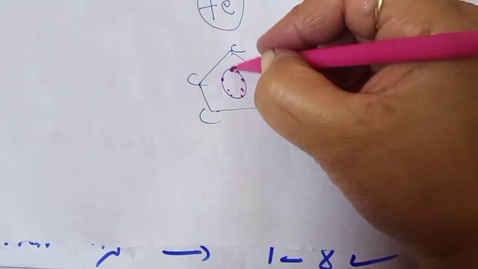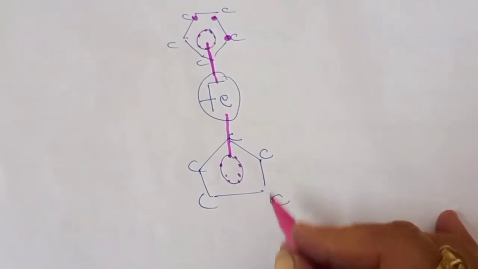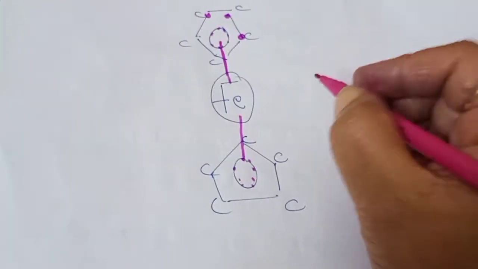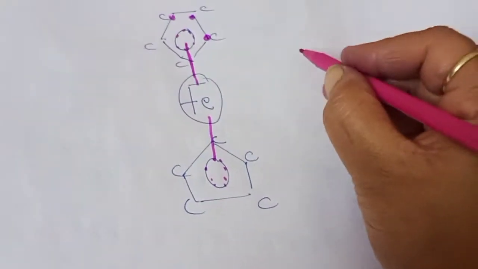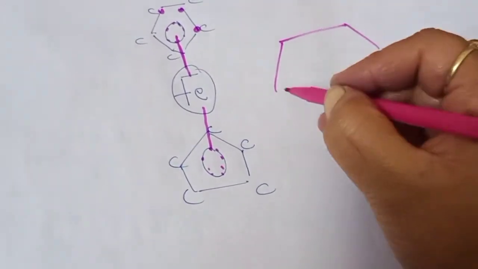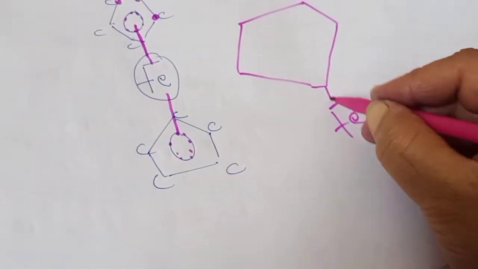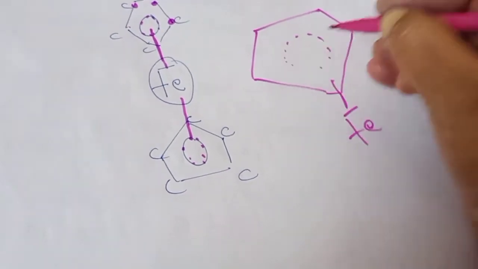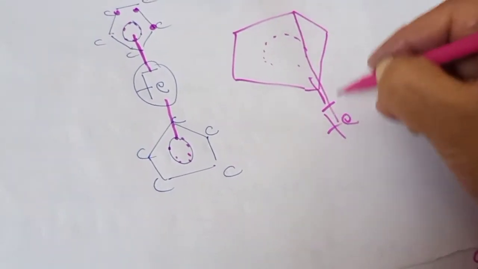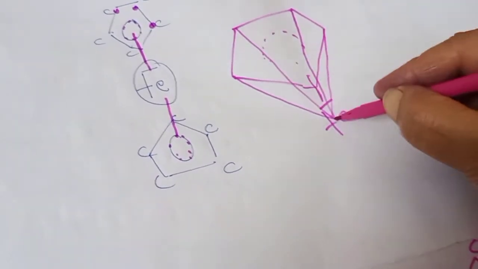So what will be the hapticity in this case? Each carbon is contributing 1 electron, so a total of 5 electrons are donated by the carbon atoms to this ferrocene. Or we can make the structure of one cyclopentadienyl like this, if suppose this is our metal, our iron, and each carbon is donating 1 electron, so 1 electron from here, 1 from here, 1 from here, 1 from here, and 1 from this center carbon.